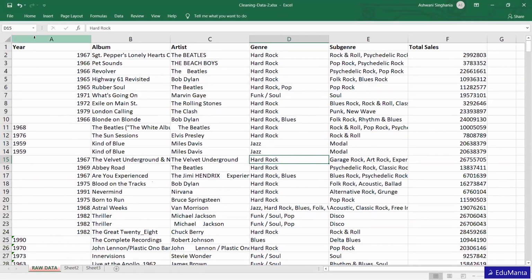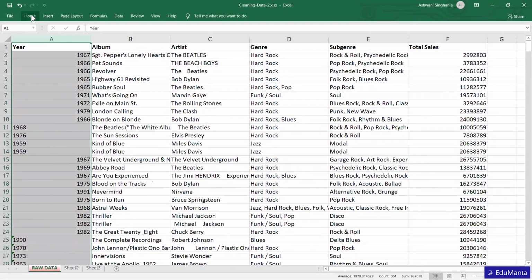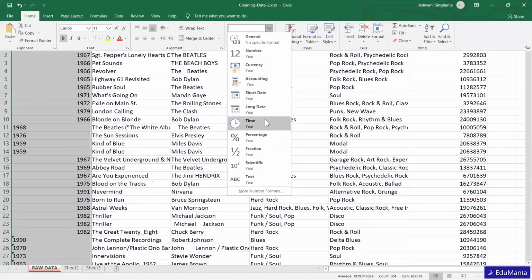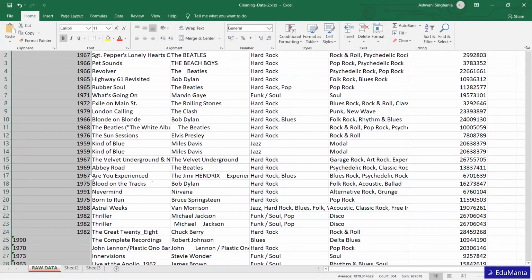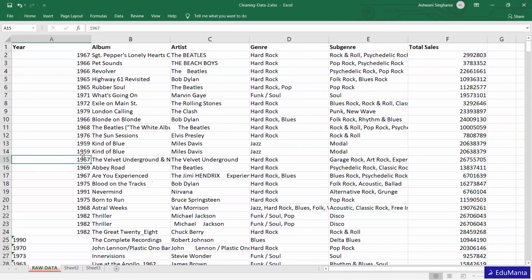Okay, now let's concentrate on numbers, how to convert all these different kinds of numbers. Some are in text form, some are in General, and even then they are not appearing to be numbers. So we have to convert all these into numbers. Of course you can do it this way: you select it, Home, and then Number, sorry, General. Again, those which were in text format will come back to their original, that is right aligned. But those I told you with an apostrophe will not turn into numbers. So for that we can use a different function. It's a very simple one.